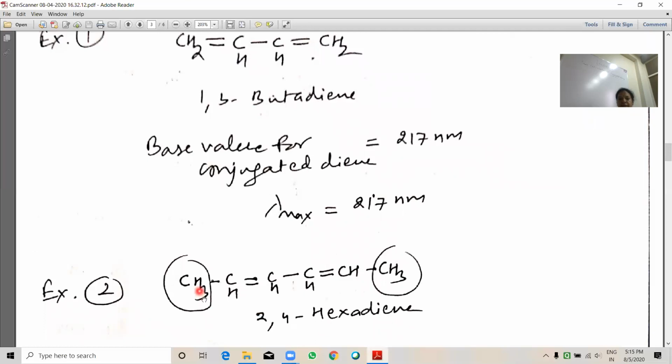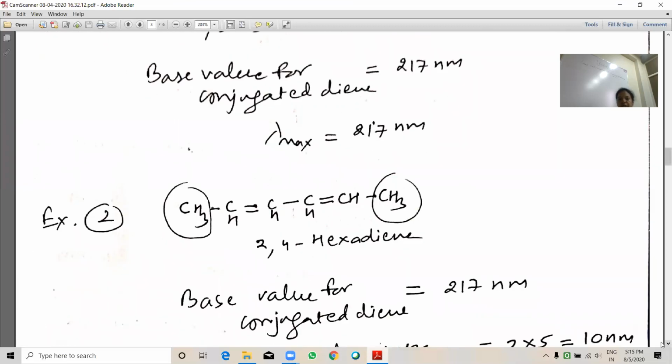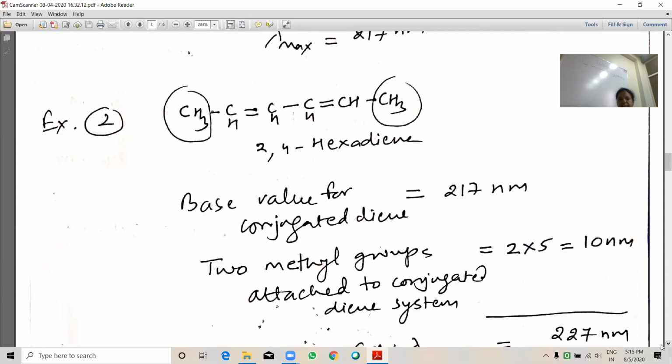2,4-hexadiene. See here, double bond is in conjugation: double bond, single bond, double bond. And with this system, 2 methyl groups are attached, right? So it is 2,4-hexadiene. Base value for conjugated diene for open chain 217 nanometer.